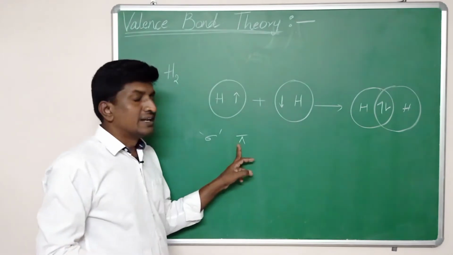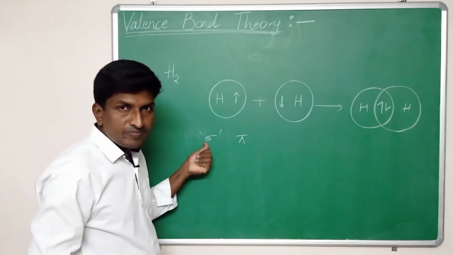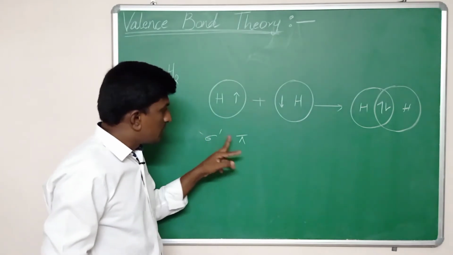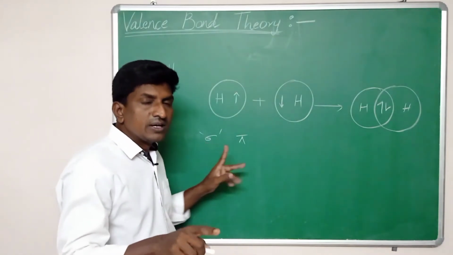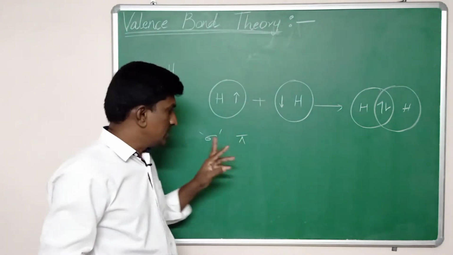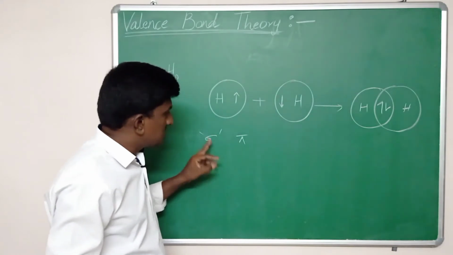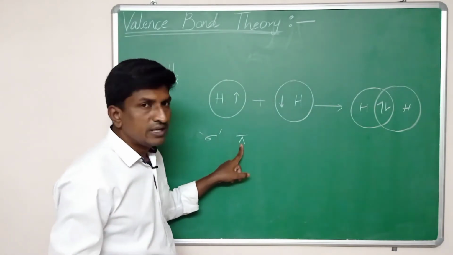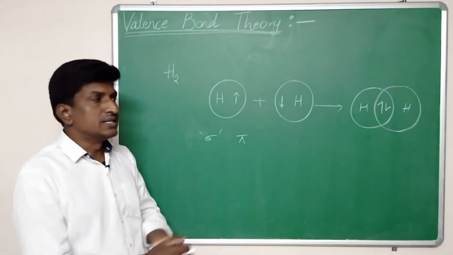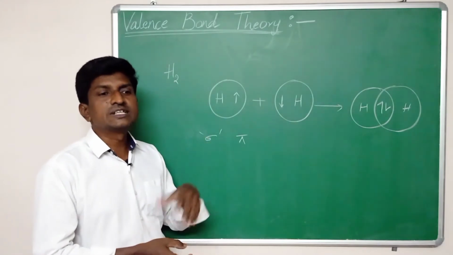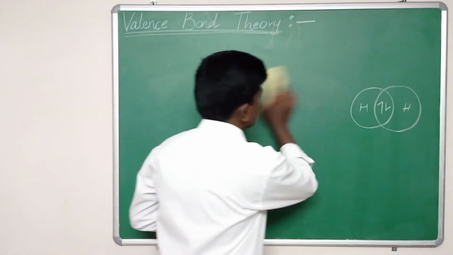So the pi bond is weaker than the sigma bond, and the sigma bond is independent, because the sigma bond can form without a pi bond. If a single bond is there between two atoms, then that bond must be a sigma bond. To form a pi bond, a sigma bond must be present, and the second bond will be the pi bond. Let us discuss some more examples related to this overlapping of orbitals, which decides the bond strength. So first let us discuss the formation of chlorine gas.